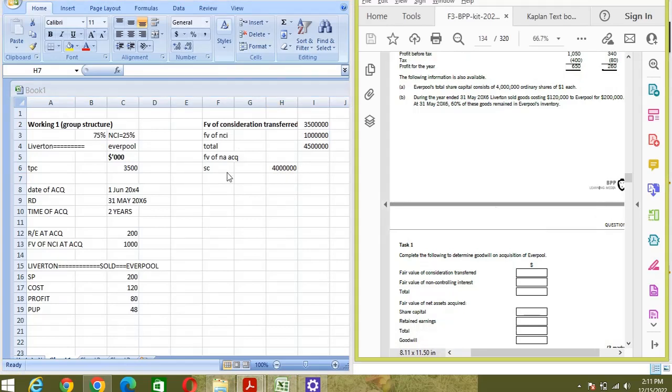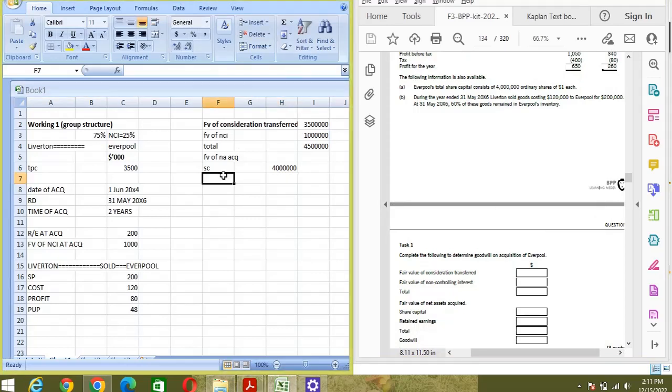retained earnings. It's already given in the question that the retained earning at acquisition equals 200,000, right? And then we have total. So total of these two. Okay, so now we will subtract this from this, right?